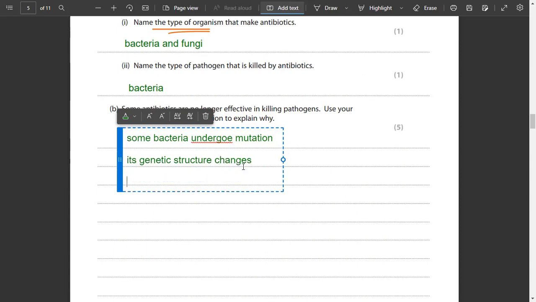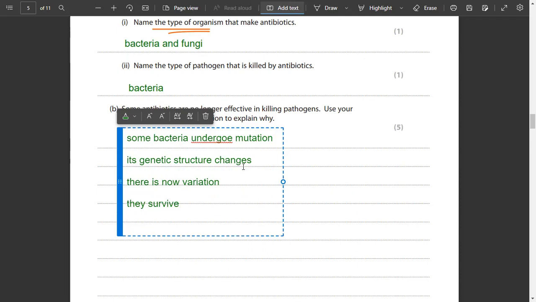First of all, moreover, there is now variation. A variation comes in those bacteria. This is also one of your upcoming classes: why variation comes. Moreover, they start to survive. They are not affected by those old antibiotics because they become resistant. Some bacteria become resistant. That is why if you ask your parents, they would tell you names of antibiotics that were there in the 1980s and 1990s, but they are no more available now.